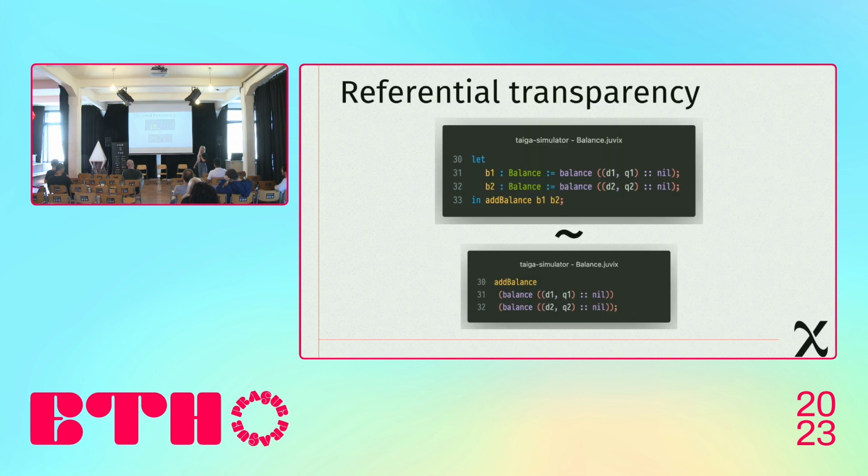Another thing which is very important in the development of Juvix is referential transparency. Referential transparency means that each expression can be replaced with the corresponding value, and the output will never change. So if we, for example, create two balances, as in example 1, B1 and B2, and use the add balance function with them, or we just directly use the add balance function with the function run of balance, it will make no difference.